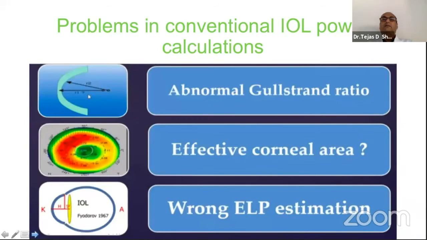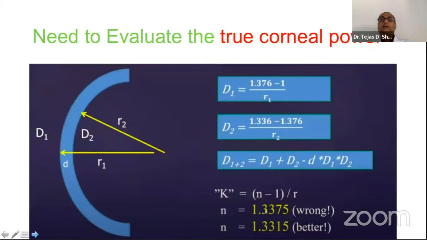So the problems in the conventional IOL power calculations will be the abnormal Gullstrand ratio, which I explained, the effective corneal area, and the wrong ELP estimation. All this leads to a very erroneous IOL power calculation and a dissatisfied patient. So we need to evaluate the true corneal power, correct? And we also need to ascertain that the corneal refractive index has to be now changed to 1.3315.